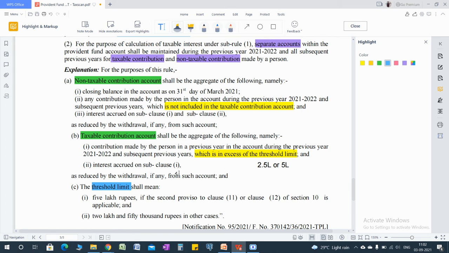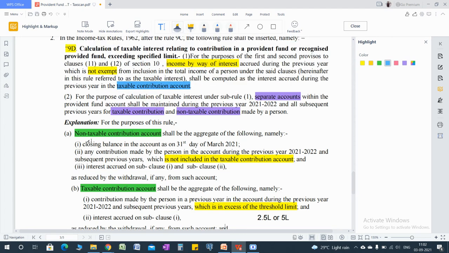and interest on such taxable contribution account will be taxable to the assessee during the previous year, because it is taxable on an accrual basis. Are you getting it?